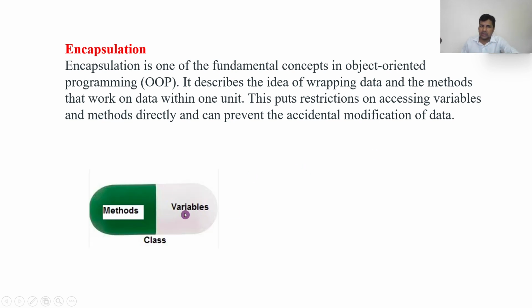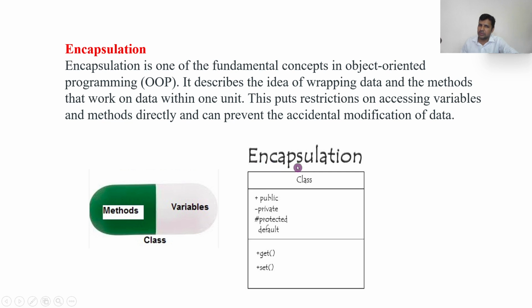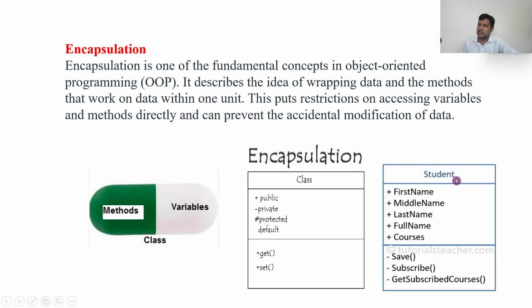For example, you can see here a capsule which contains methods and variables, and of course that capsule is called a class. Without a class you cannot achieve it. You can see the class contains variables and methods. Student is a class, and it contains first name, middle name, last name, full name, and course, and it has save, subscribe, and get subscribe as methods, right?